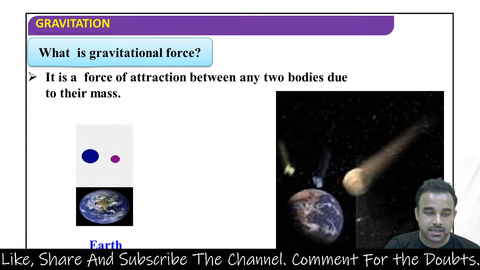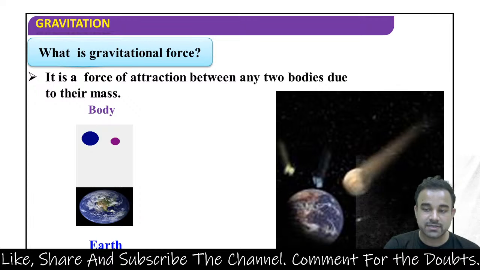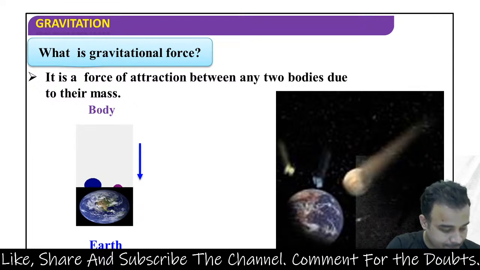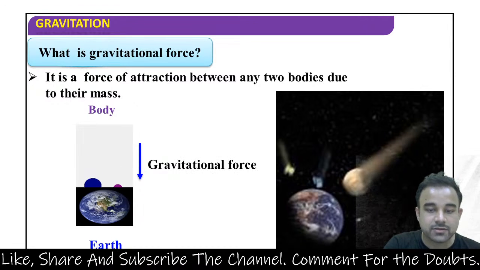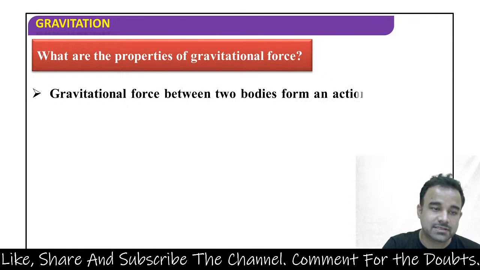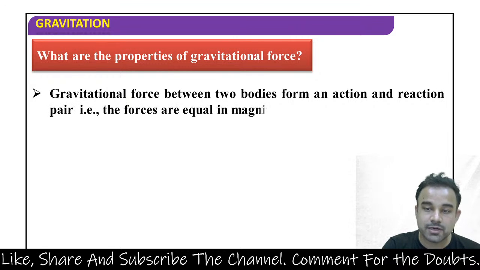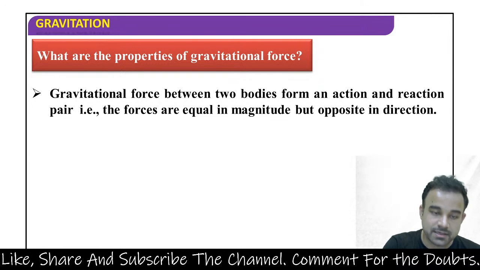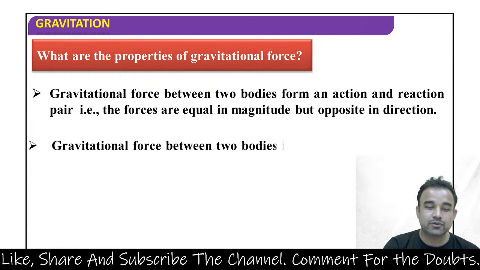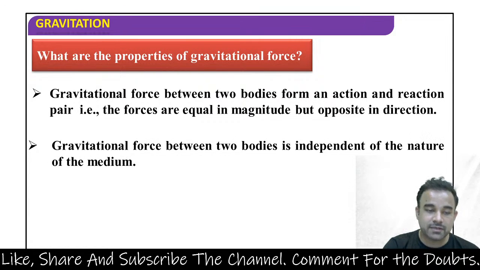Earth है और यहाँ पे you can see there are bodies falling on the surface of Earth, that is because of gravitational force. So this is gravitational force. यहाँ पे what are the properties of gravitational force? Gravitational force between two bodies forms an action and reaction pair. The forces are equal in magnitude but opposite in direction. Gravitational force between two bodies is independent of the nature of the medium.